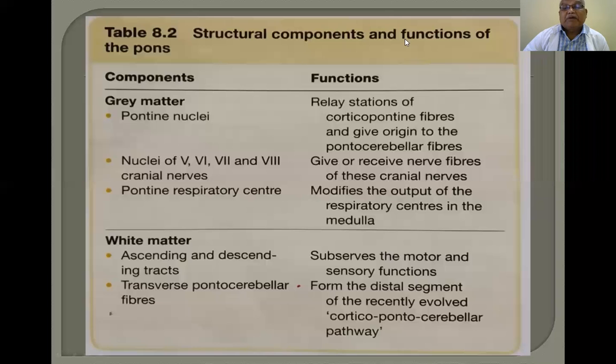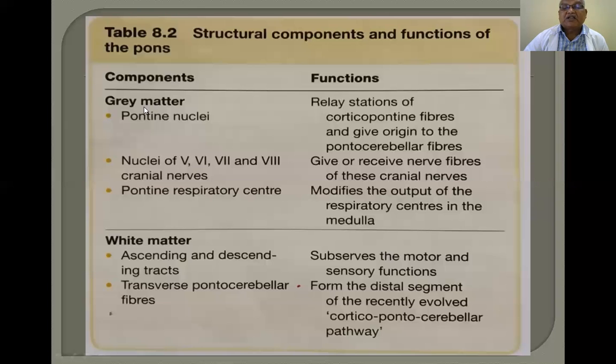Now, the structural components and functions of the pons. Gray matter, as I already told you, is nothing but neurons. A collection of neurons in the central nervous system is called nuclei. Outside the central nervous system, it is called ganglia.